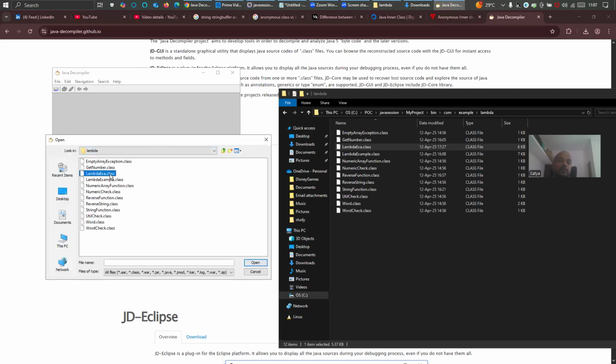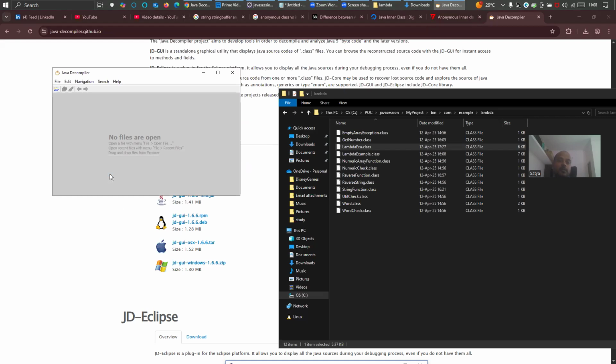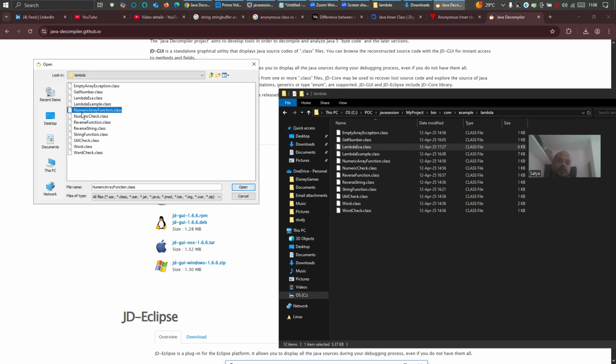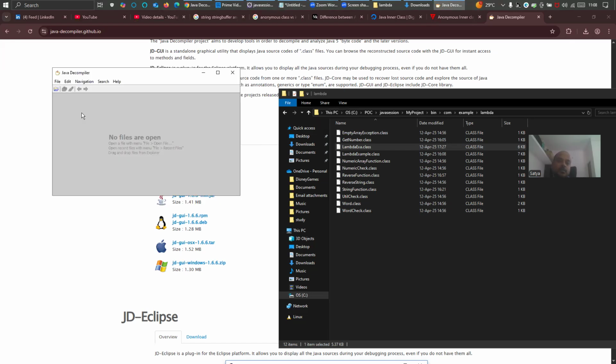Why is it not opening? Not opening, yeah. Some other class, let me try. Open file, menu file, open file, drag and drop from the Explorer. Why is it not working? Is there some issue with this decompiler?